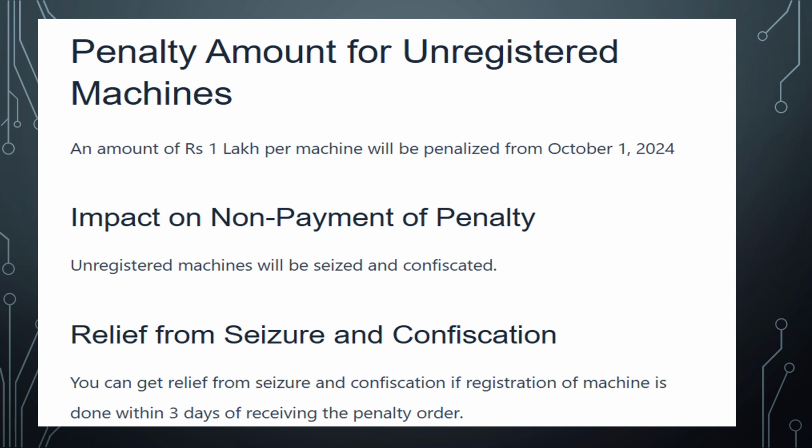The penalty amount for unregistered machines, this is section 122A, an amount of rupees 1 lakh per machine will be penalized from 1st October 2024. The impact: unregistered machines will be seized and confiscated, but you can get relief from the seizure and confiscation if registration of the machine is done within 3 days from receiving the penalty order. Lot of chances for this coming in your MCQ, so do watch out.